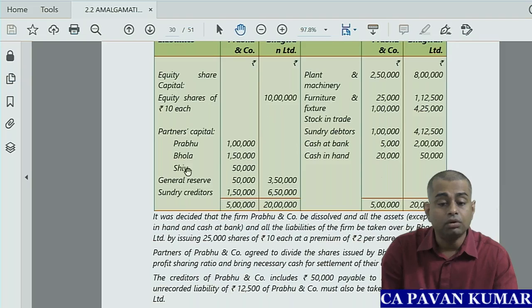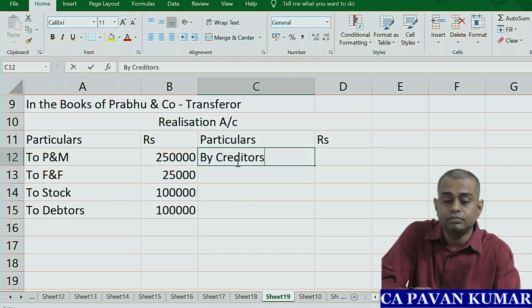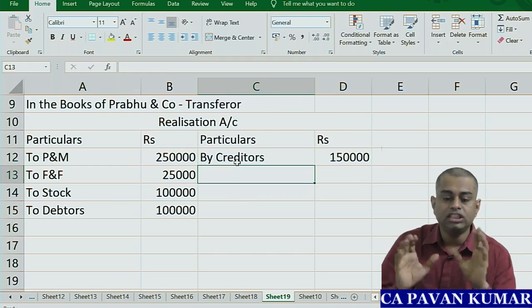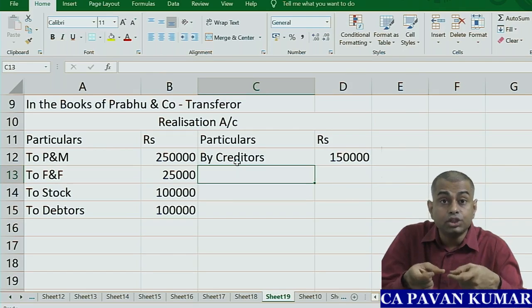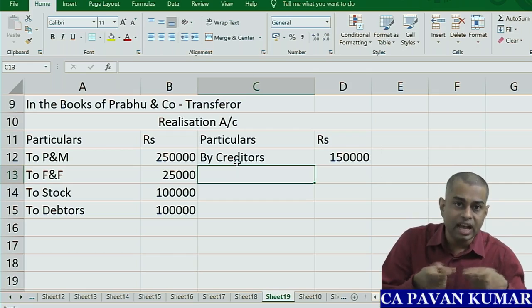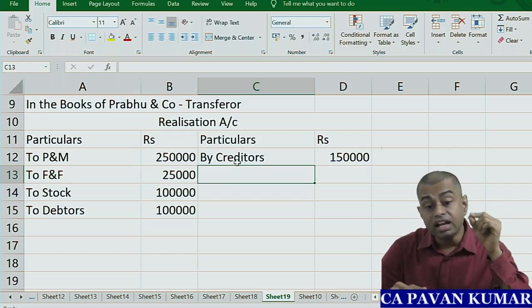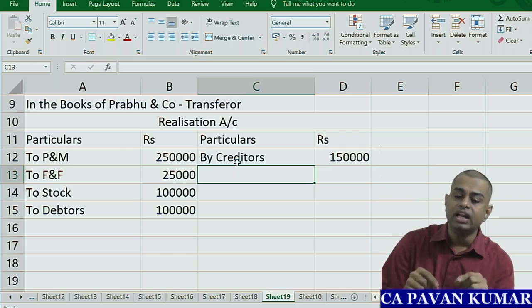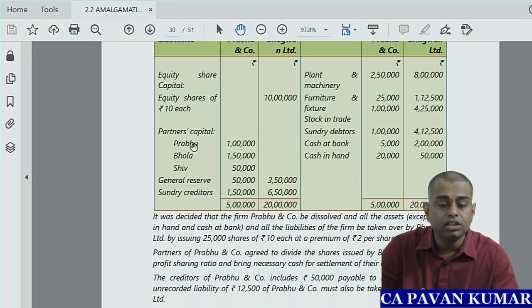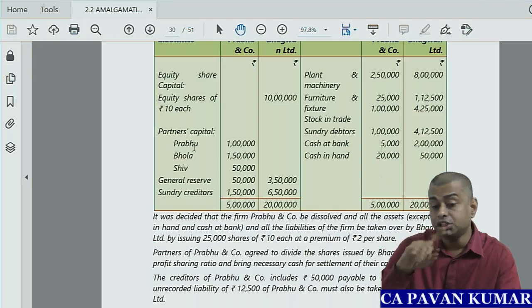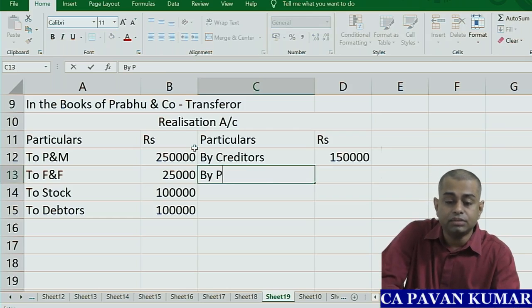Okay. Now here creditors 1,50,000. So here by creditors. What is the logic? I am selling away my business. I need to cancel creditors. Creditors are showing credit balance in my books being liability. I need to cancel it, so I have to debit it. What is the journal entry? Creditor account debit to realization account. So in realization by creditor. That's all. Then general reserve partners capital you cannot transfer to realization. That is to be transferred to partners capital accounts. That's it.